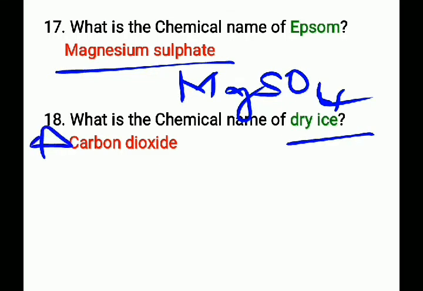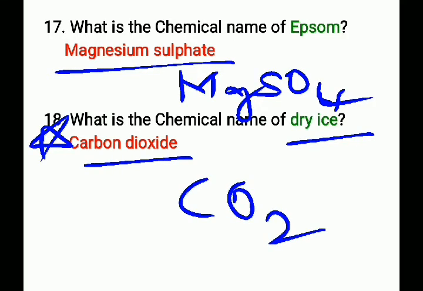This is the most important question, appeared in many of the competitive exams and further also it will be appearing. The chemical name of dry ice is carbon dioxide, that is CO2. The chemical name of dry ice is carbon dioxide and its chemical formula is CO2.